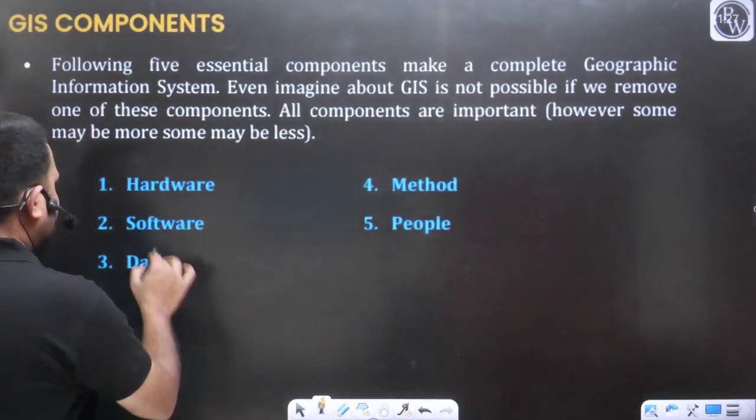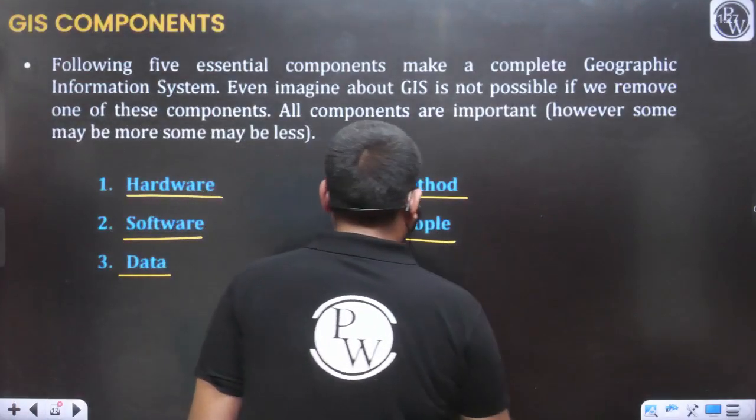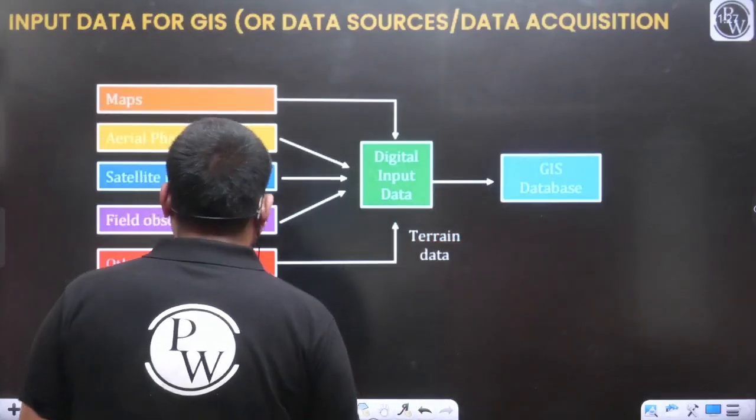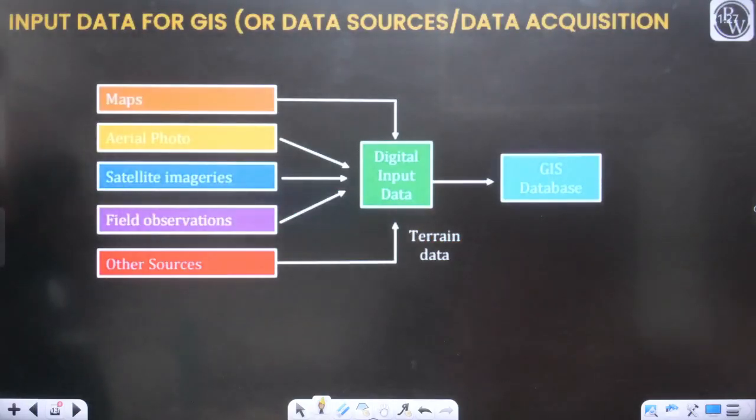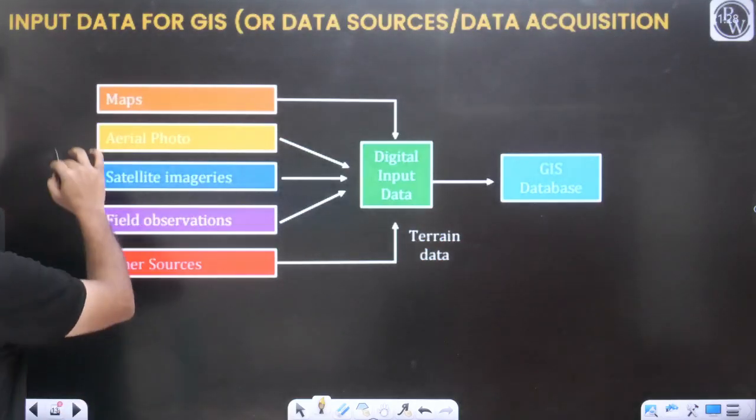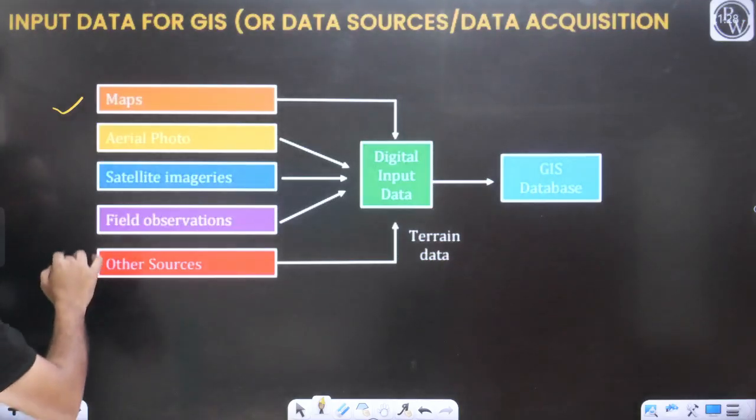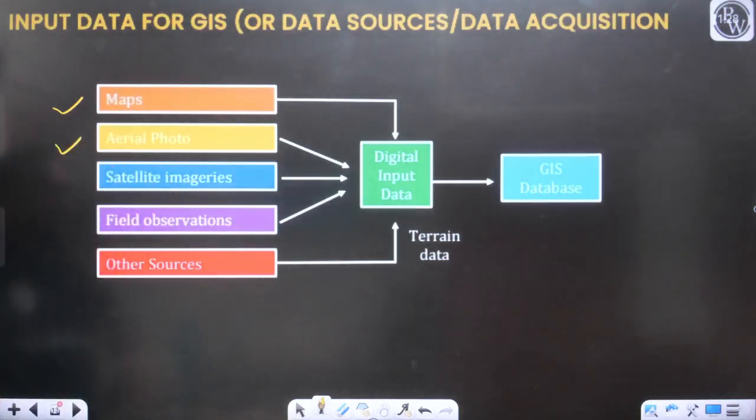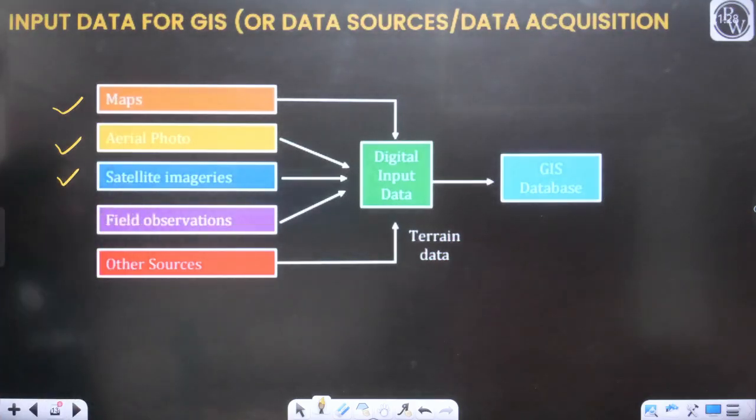So all these points: hardware is required, software is required, data is required, method is required, and user, the people, is required. So now how can we collect the geographical information? What are the various sources from where we can collect it? We can collect geographical information with the help of the map, with the help of the aerial photograph, and with the help of the satellite image.